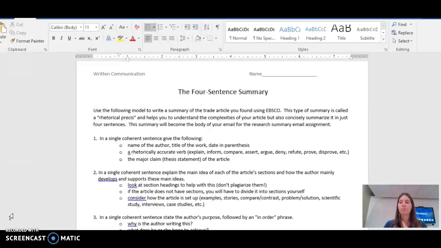And then, of course, your email will need to be formatted according to the structure in the textbook and that we go over in class. So again, do the summary and then plop that right into the body of the email, in which you imagine a scenario in which a colleague in your workplace might want to read the article that you have just read.